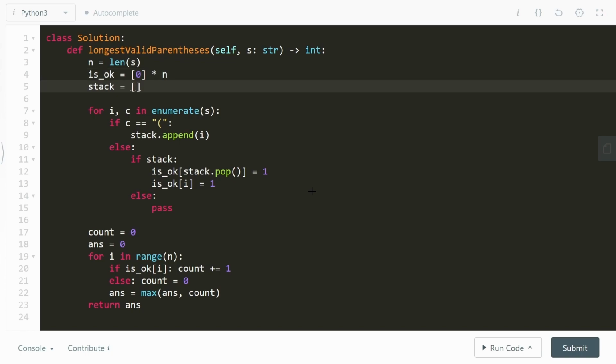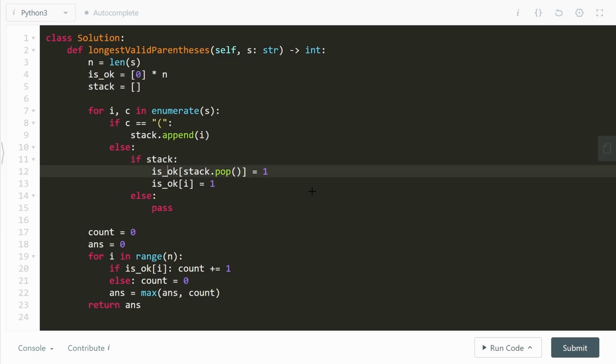We'll also initialize the stack, and then we'll start to iterate over all the characters in the string. As before, we'll check if the character is an opening bracket or not, because if it is an opening bracket, we'll just directly add it to the stack. What if it's a closing bracket though? In the else condition, it's a closing bracket, we'll have to check if the stack exists or not. That is, for this current closing bracket, does the stack exist? In other words, is there any opening bracket that you can find which had been put on the stack?